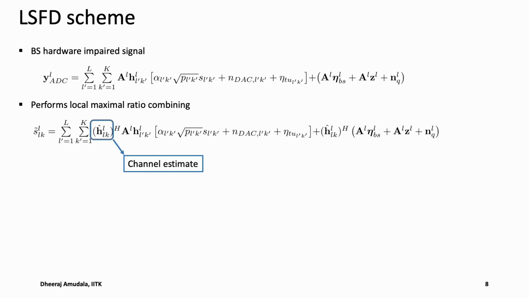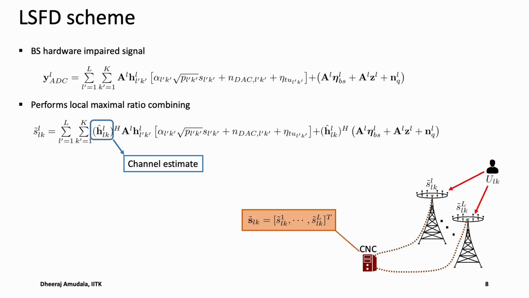So this H hat LKL is the precoder, which is defined based on the estimated channels, and each base station gets a local estimate S tilde LK corresponding to user ULK. This signal is then passed through the fronthaul links to the CNC, and the signal acquired at the CNC is denoted by this bold S tilde LK, which is from all the base stations.